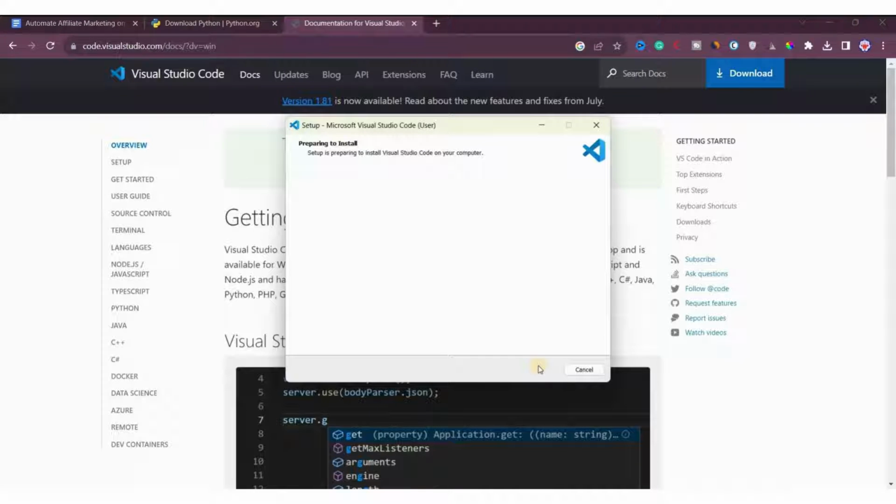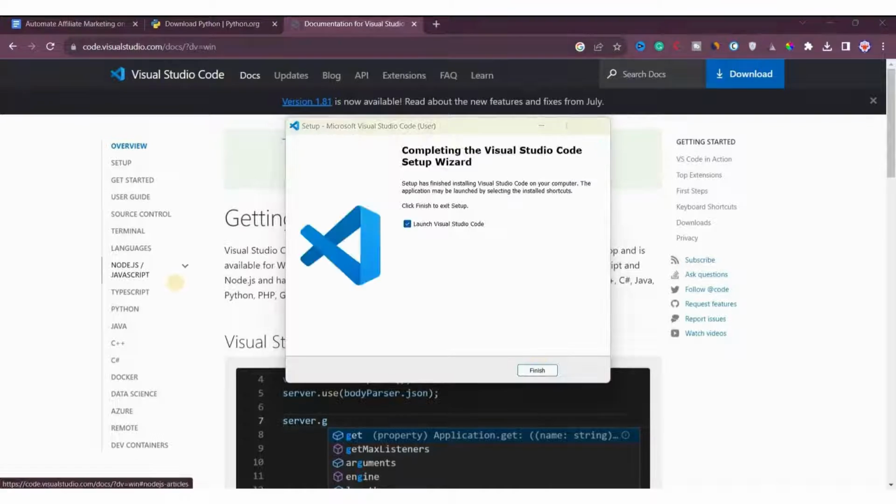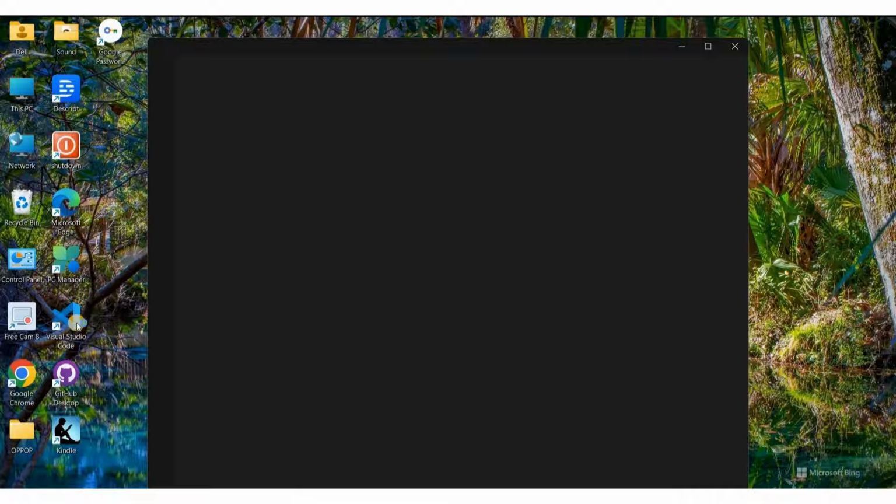So we will come back when it is installed. Let's give it some time, because it takes some time to install. Now as you can see, Visual Studio Code, VS Code, is installed. So now we will click on finish here, and Visual Studio Code will get